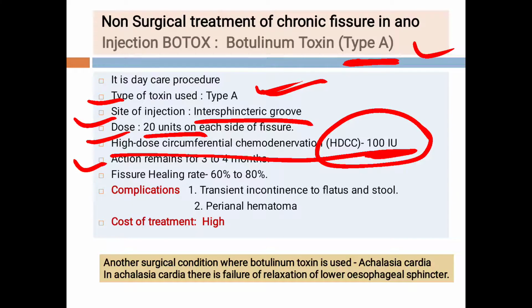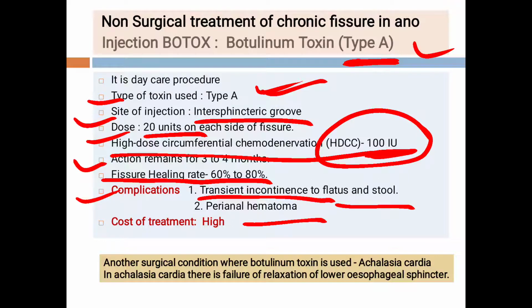So by giving the botulinum toxin A, the fissure healing rate is 60 to 80%. Now there are some complications of this Botox injection or botulinum toxin injection. Transient incontinence to the flatus and the stool, and sometimes perianal hematoma, but they are not very common side effects. They are seen in some patients, and the disadvantage is the high cost of the treatment. So this is the disadvantage of this Botox injection.